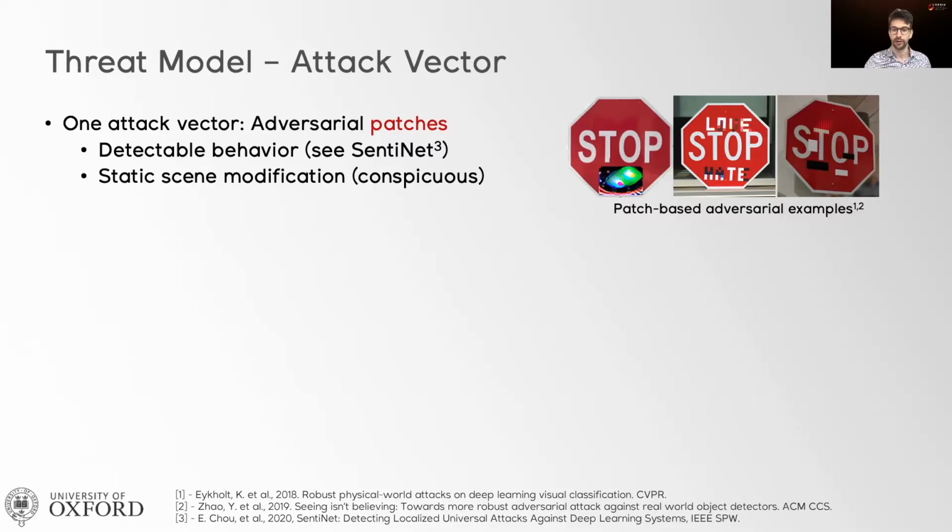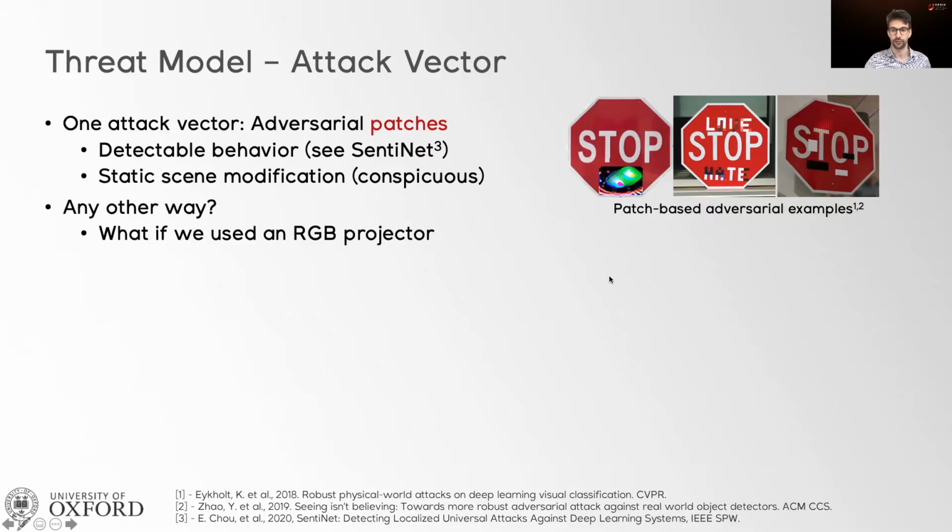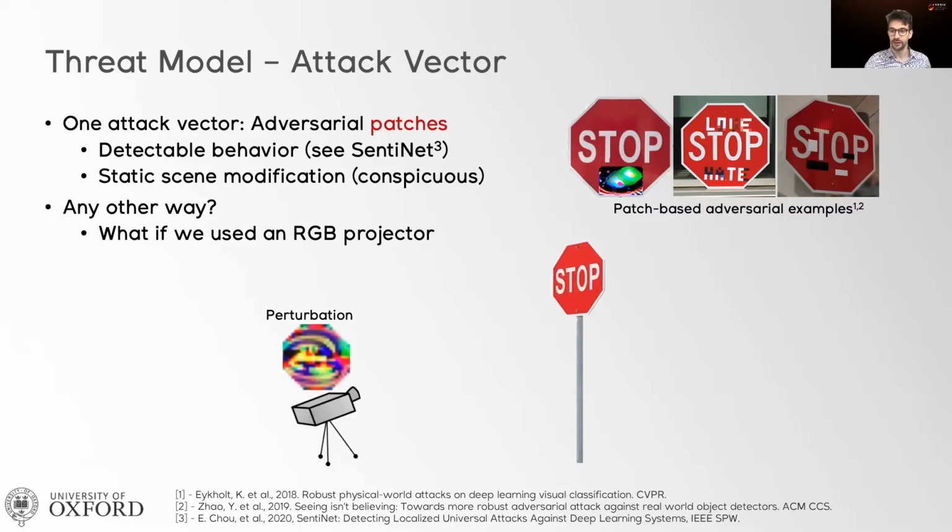We wondered if there was any other attack vector to realize these scene alterations. In particular, what if we use an RGB projector to shine a specifically crafted perturbation onto some object? Using this attack vector, we overcome the two limitations of adversarial patches, because now we can easily turn the projection on and off, and we also don't introduce those small areas of high saliency that make the patch behavior detectable.